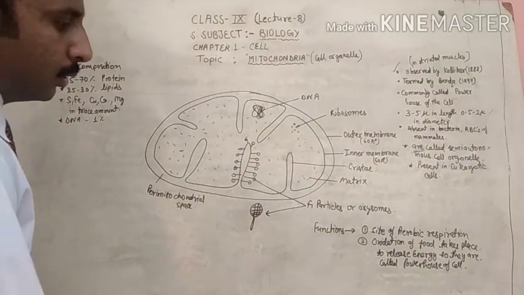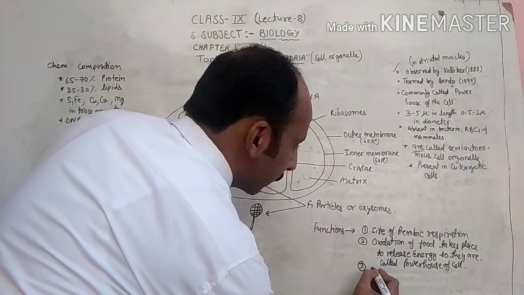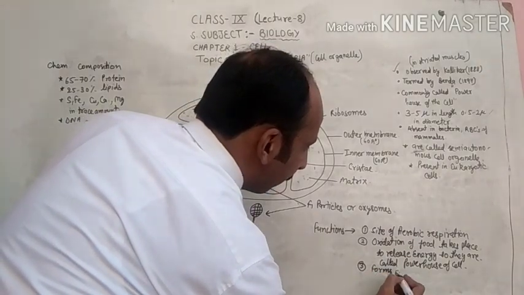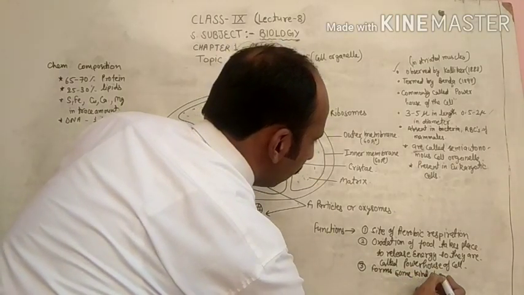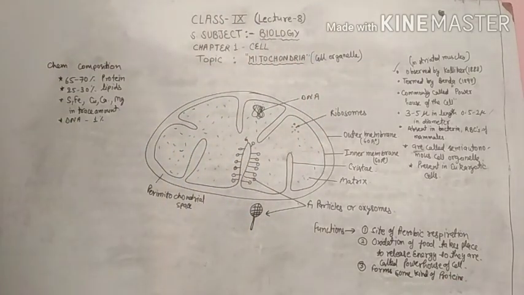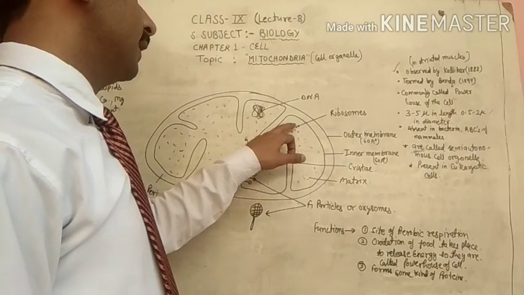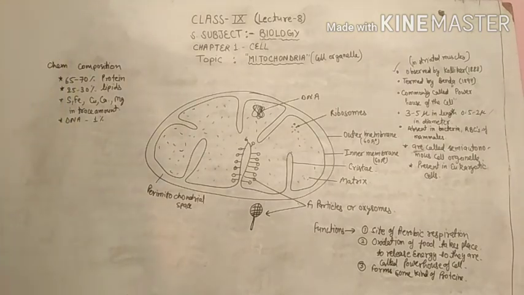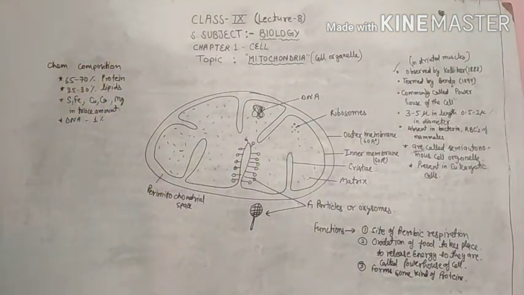The third function of mitochondria is that they form some kinds of proteins. You know very well the mitochondria contain both ribosomes and DNA, so they can form some kinds of protein.